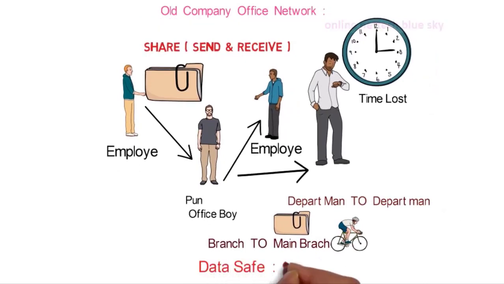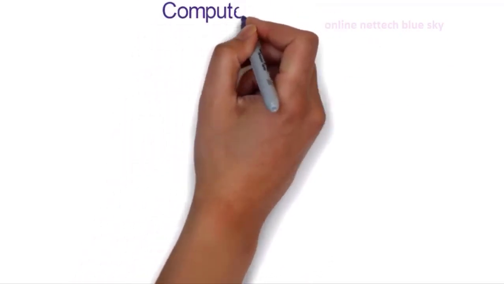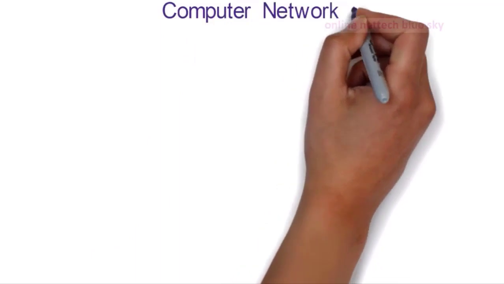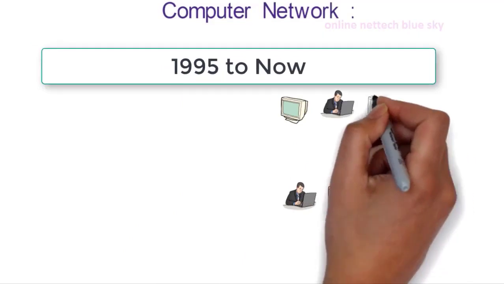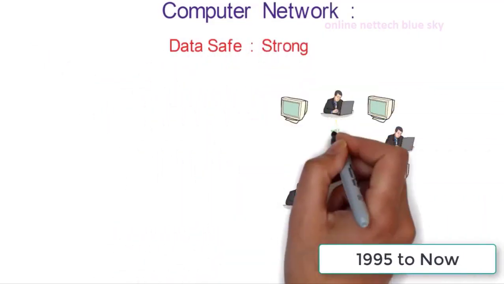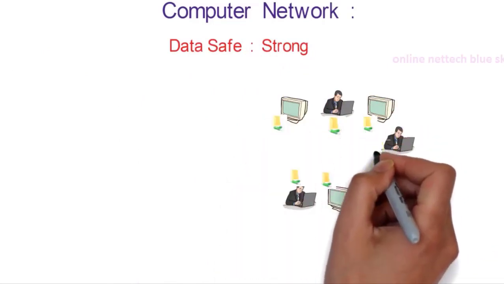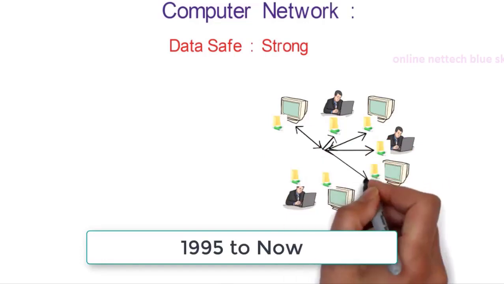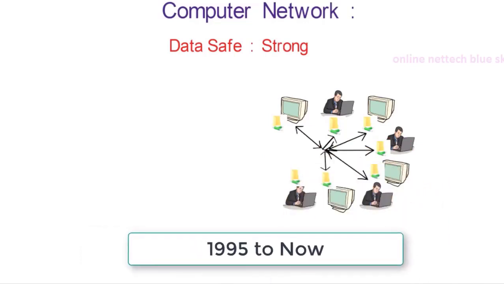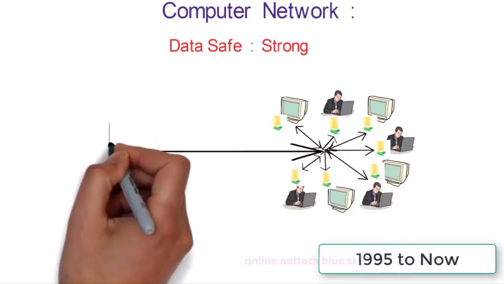A lot of companies use networks with many computers communicating through a central device, a switch. The data is strong because it is protected by passwords and secured by a server. You need a user ID and password because your computer is already connected and joined to the server, and you do not need a third person. That means you do not need an office boy.